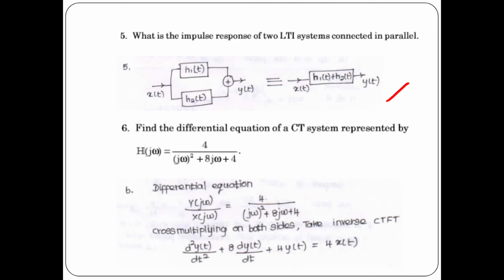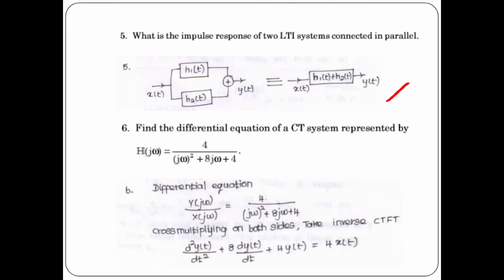If you are not clear, let me explain it again. So the differential equation can be found by writing h of j omega as y of j omega divided by x of j omega. Then cross multiply it. So on the left side you have y of j omega into j omega whole square, first term, 8j omega into y of j omega, second term, plus 4 y of j omega, third term. On the other side you have 4 x of j omega. So clear?